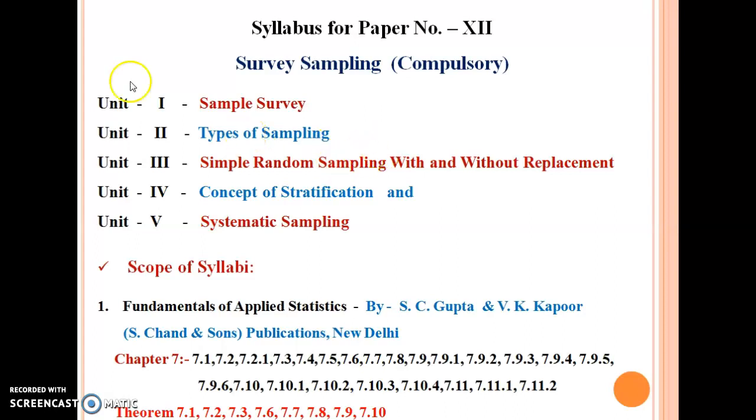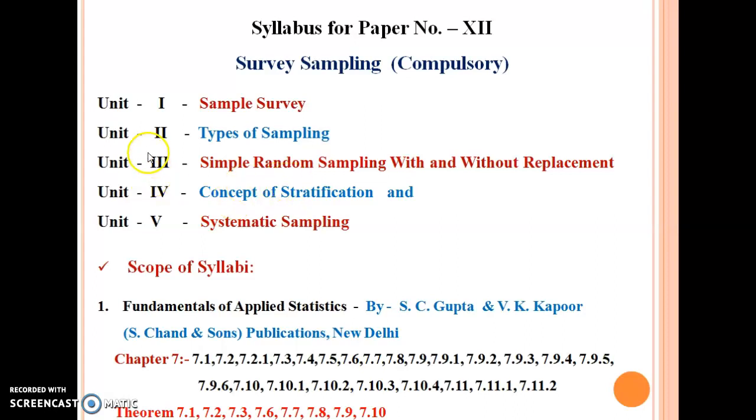These concepts are studied in chapter number 3. Now chapter number 4, the concept of stratification. In this chapter, heterogeneous sampling, heterogeneous population, some notations and definitions, terminology, allocation of sample sizes, proportional allocation, Neyman allocation, and some basic theorems are studied.